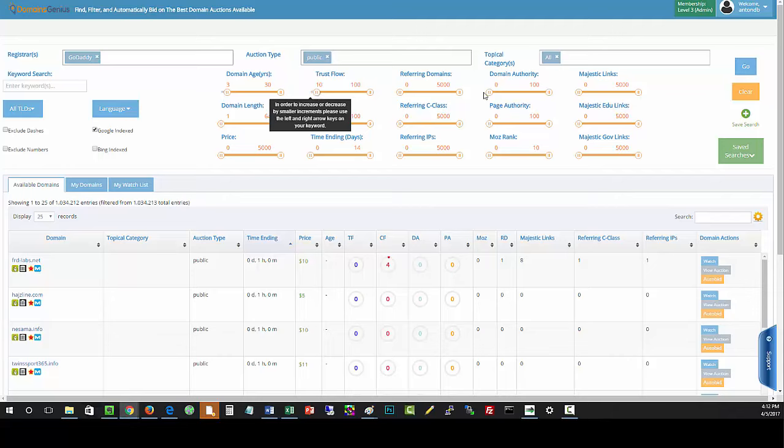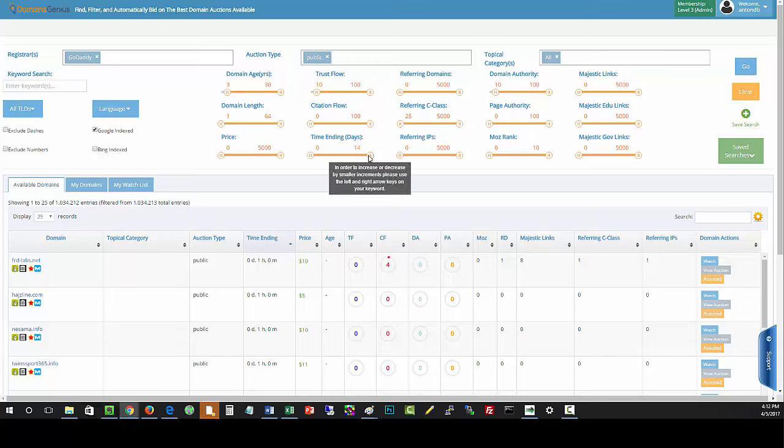Referring domains, I usually like to look at referring C class, so I'll go to a minimum of, see, this is where it starts to jump a lot. So you can kind of get somewhere close and then use the arrow keys to finish it up. So I'll say a minimum of 25 referring C class domains. Domain authority, let's do a minimum of 10. I won't worry about the rest of that, leave that.